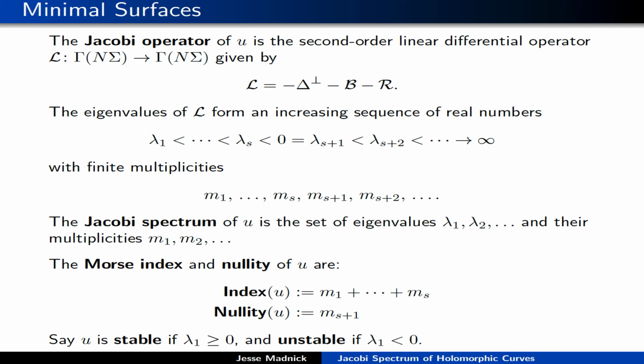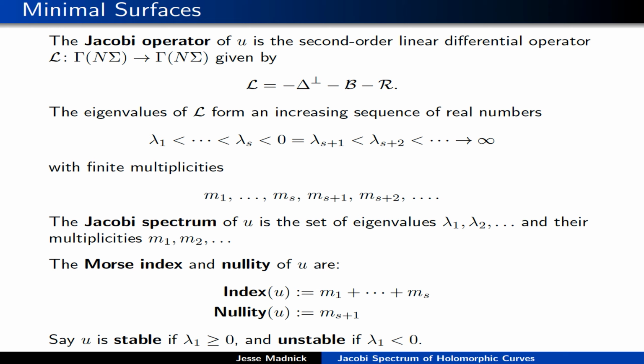So the Morse index is just equal to the sum of the multiplicities corresponding to the negative Jacobi eigenvalues. Similarly, the nullity is the dimension of the space on which L is 0, so that's just the multiplicity of the 0 eigenvalue. Following standard terminology, we'll say that a minimal surface is stable if all of its Jacobi eigenvalues are non-negative, and unstable if it has a negative Jacobi eigenvalue.